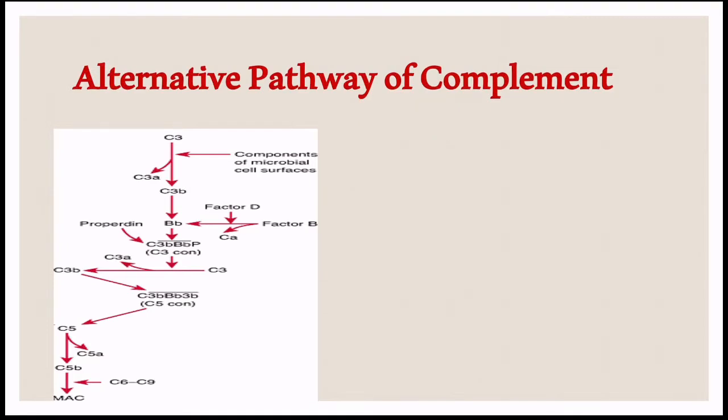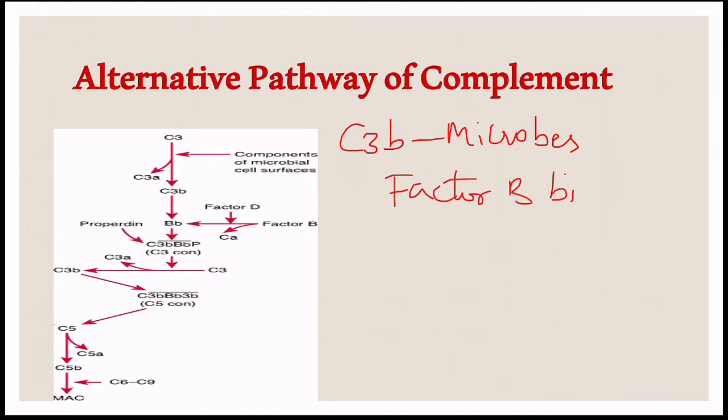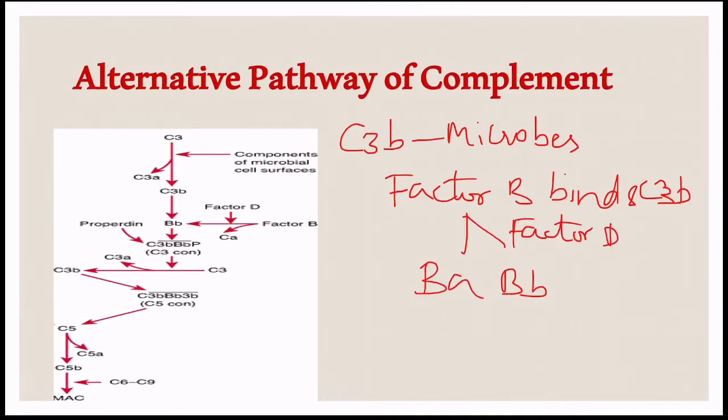In the presence of infection, newly formed C3b molecules bind to microorganisms on their surfaces. Factor B binds to C3b on the cell surface. Factor B is cleaved into two unequal fragments, Ba and Bb, by factor D.